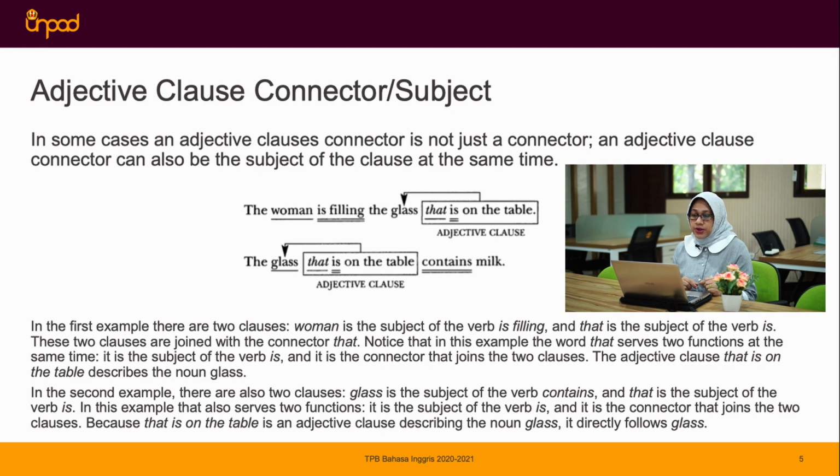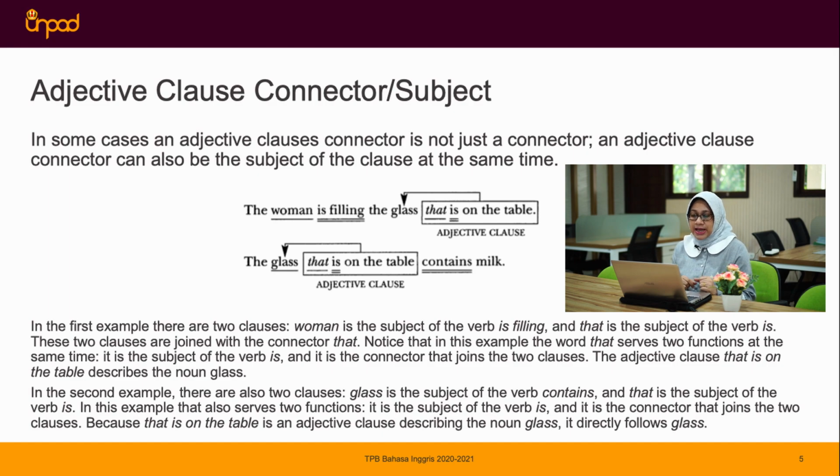Notice that in this example, the word that serves 2 functions at the same time. It is the subject of the verb is and it is the connector that joins the 2 clauses. The adjective clause that is on the table describes the noun glass. Hope you can understand.